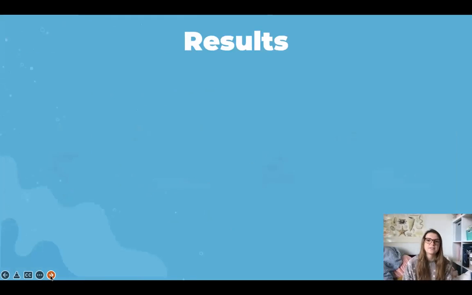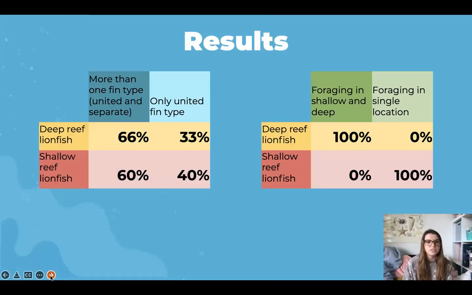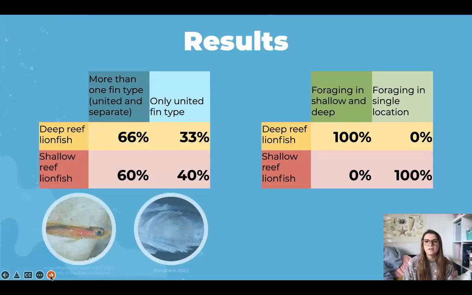Just to quickly go over our results from those phylogenetic trees, we noticed that the majority of lionfish within the deep reef and shallow reef habitats preyed on gobies with both united or fused pelvic fins and separated pelvic fins. Here we have a united, or fused, pelvic fin picture, but there's also separated. Both of those were found in the majority of the lionfish stomachs.